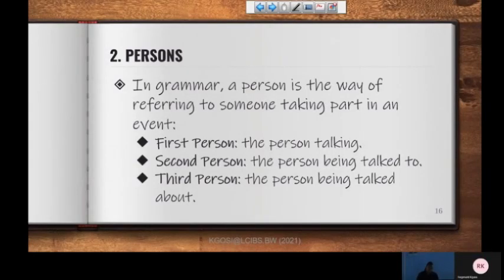The person refers to the role that they play in a conversation. The person who's doing the talking is said to be the first person. Me, I. The second person is the one to whom the talking is being done. I'm talking to you, therefore you hold the position of second person.